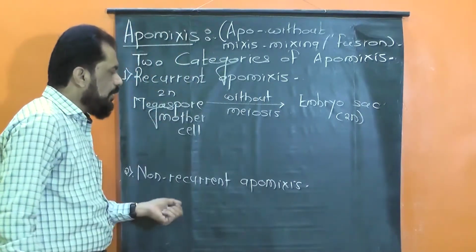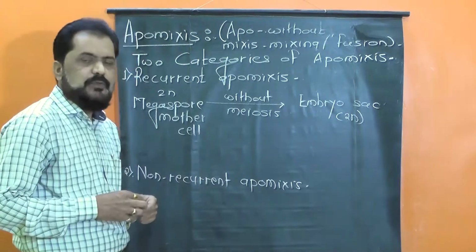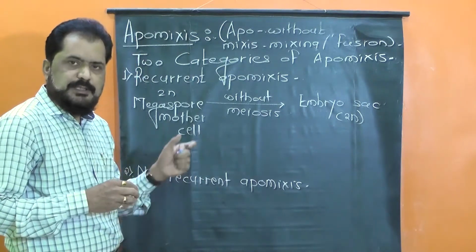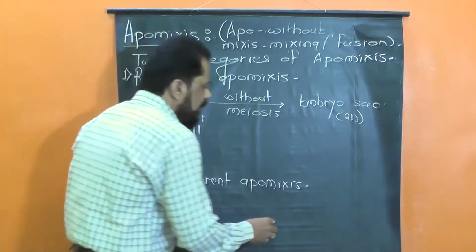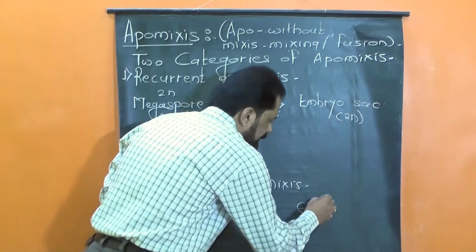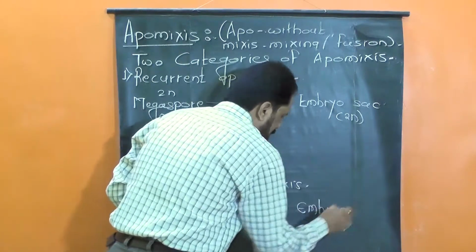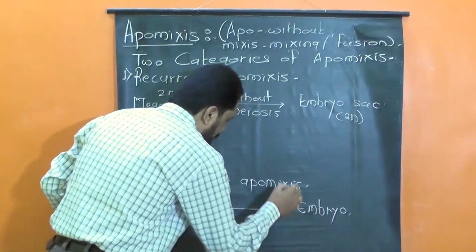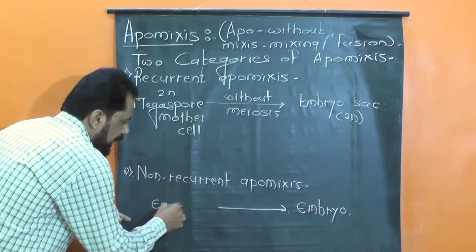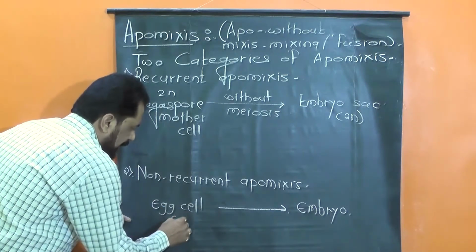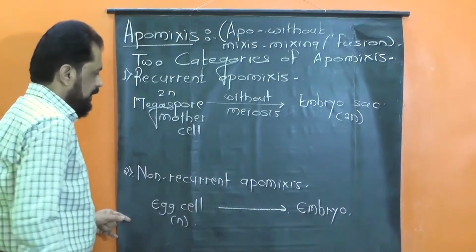While non-recurrent apomixis is the process in which the embryo is formed from the haploid female gamete, the haploid egg cell.